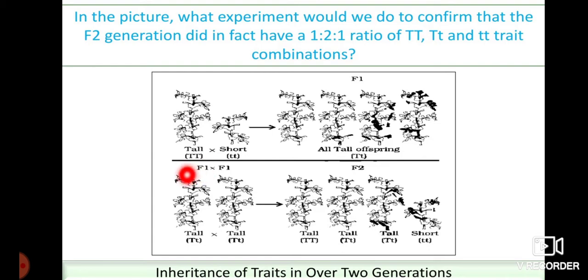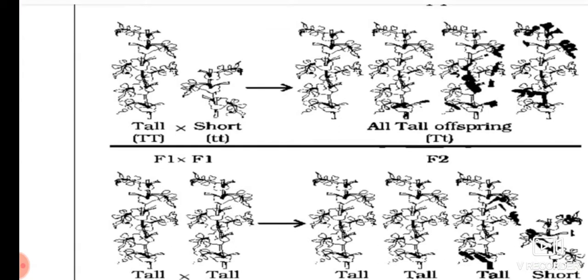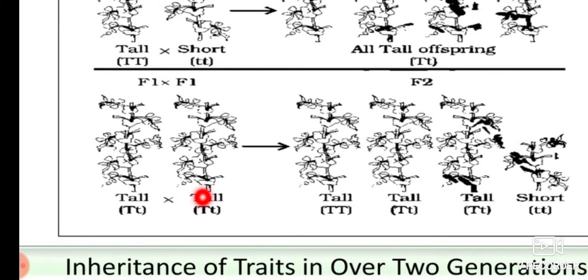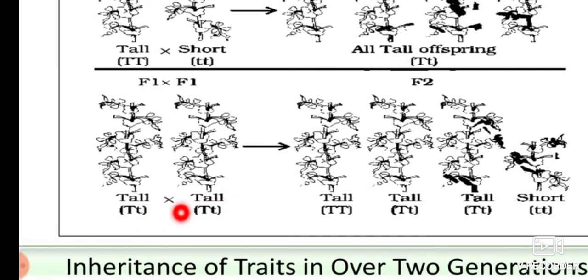See here, you can see a capital T and a small t. All the offspring will be tall, because the capital T is dominating over the recessive gene, so the shortness of the plant is suppressed by the dominating character. In the same way, in the F1 generation, when crossed for the F2 generation, you can see capital T small t and capital T small t. Here both have capital T, that is both are dominating genes, so you will have a tall plant.